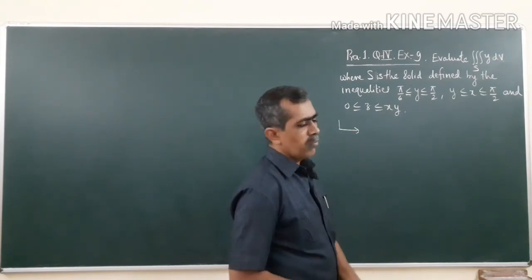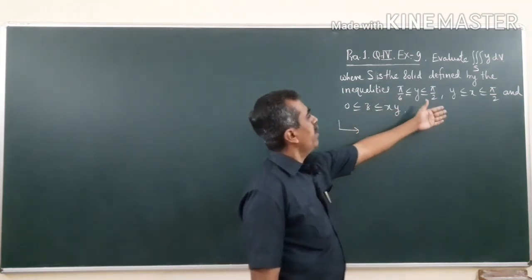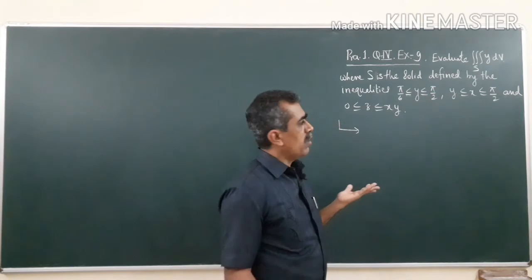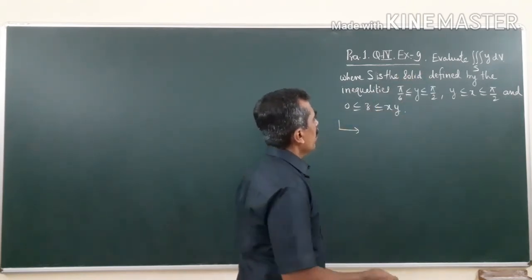So quite simple problem. You are given all the limits of x, y, z, okay. So the only thing you have to do is evaluate the integral, okay.